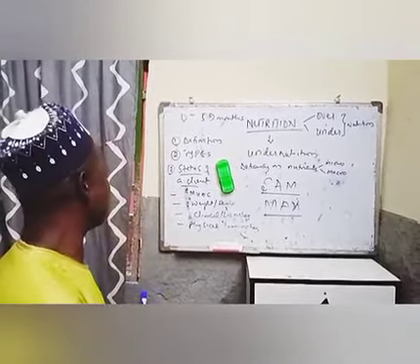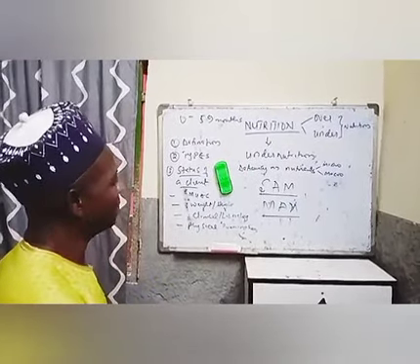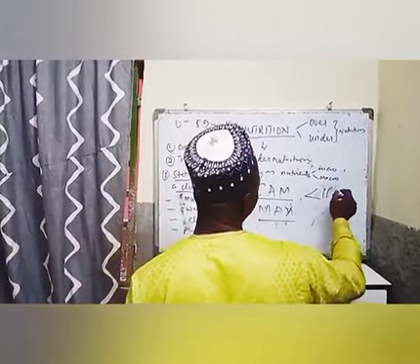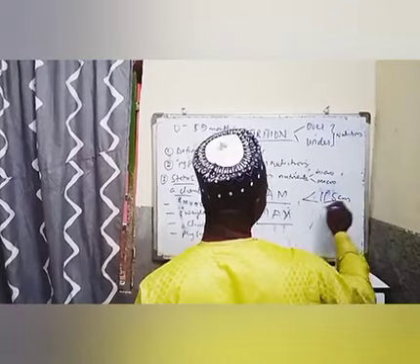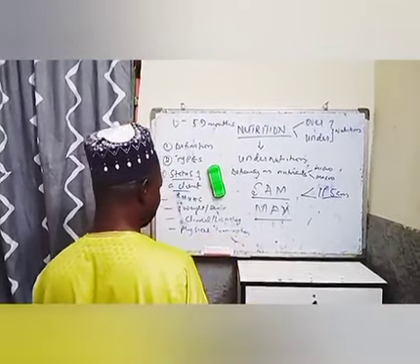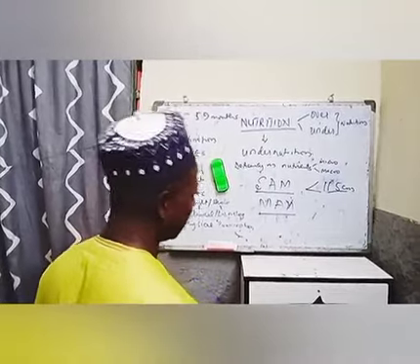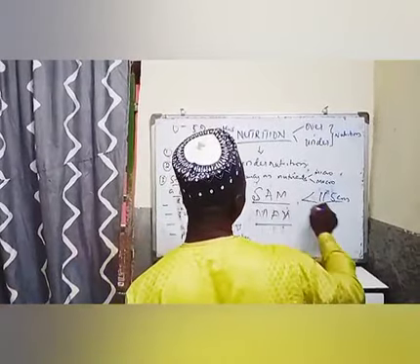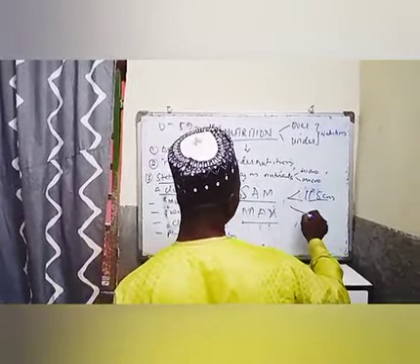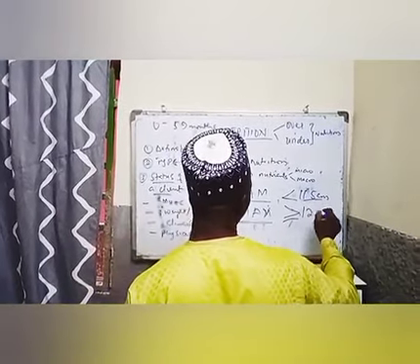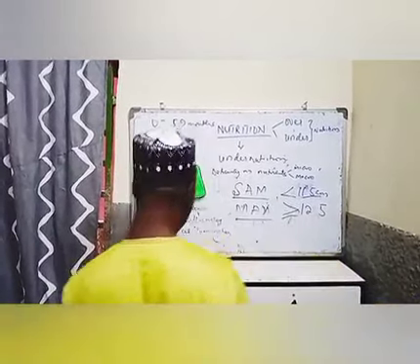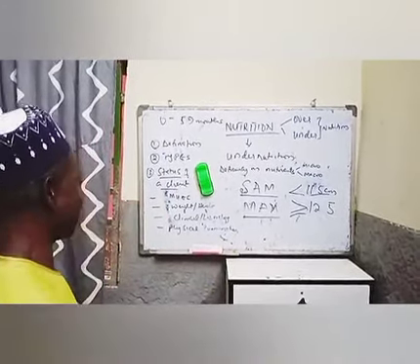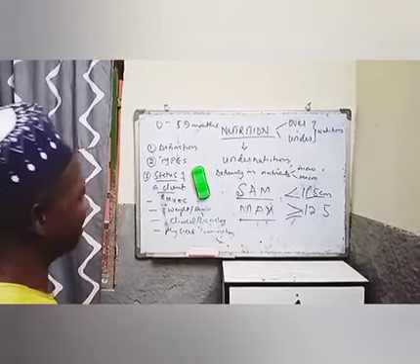MUAC is mid upper arm circumference measurement, and the moment it is less than 11.5 cm after taking the measurement, then that child is said to be severely acutely malnourished. But the moment it is greater or equal to 12.5, it is said to be moderately malnourished. These are some of the parameters, and at the same time, we can also use the physical examination.